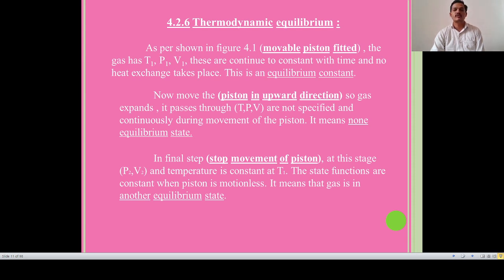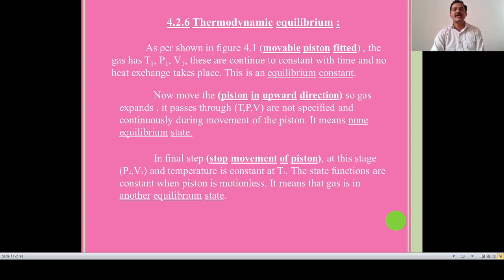If we stop it, the piston becomes steady. At this stage we have pressure 2 and volume 2, and the temperature is constant, that is T1. The state functions are constant, and when the piston is motionless, it means the gas is in another equilibrium state.